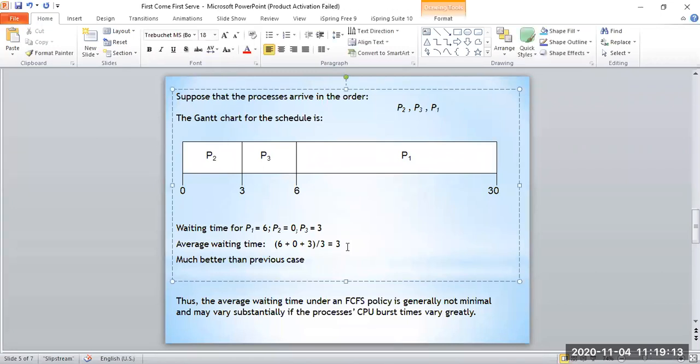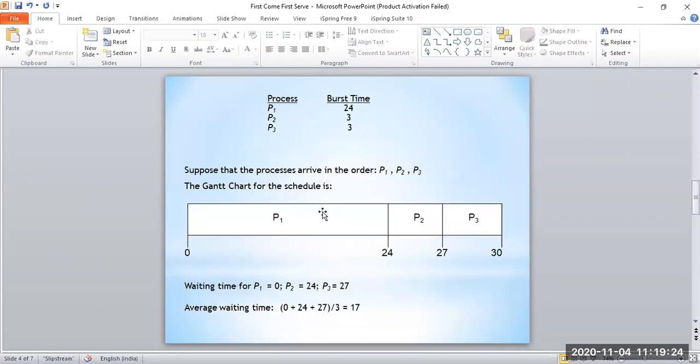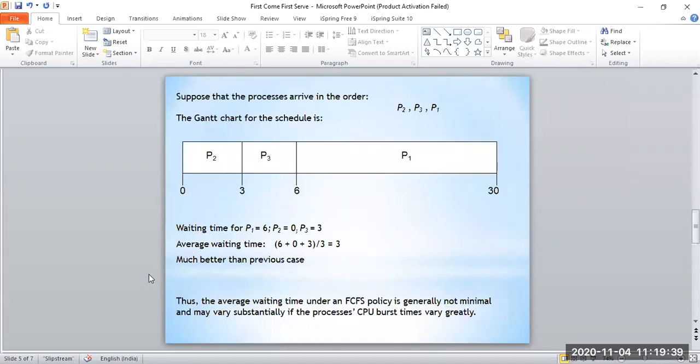Now, if we compare these two values, waiting time and average waiting time, in this scenario and the previous one, you can see there is a drastic change in the values. Even though the processes take the same amount of burst time, if the arrangement of the processes is in a different format, then the waiting time and the average waiting time values change drastically.